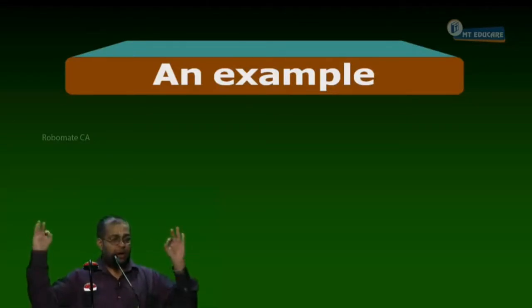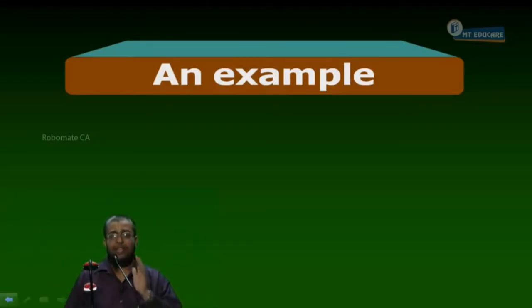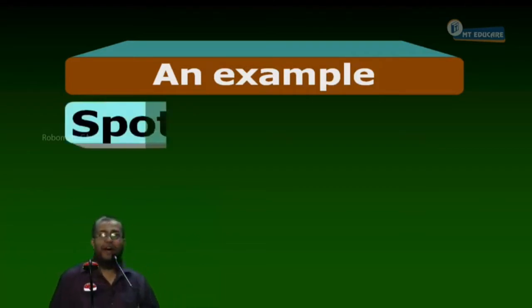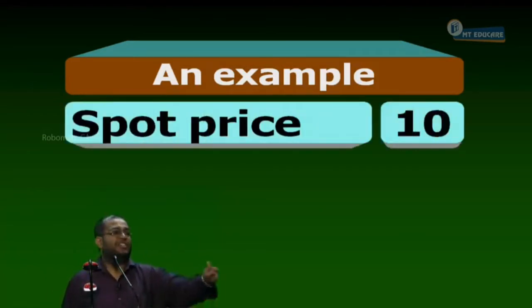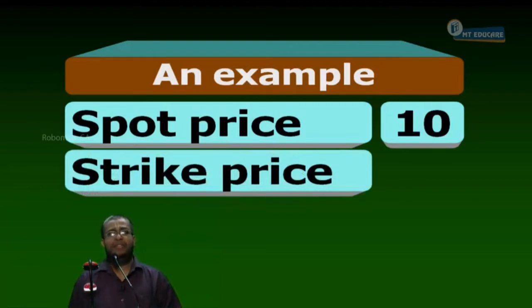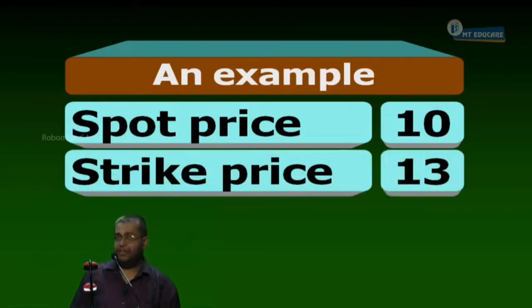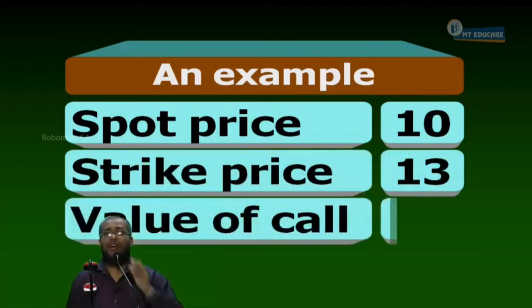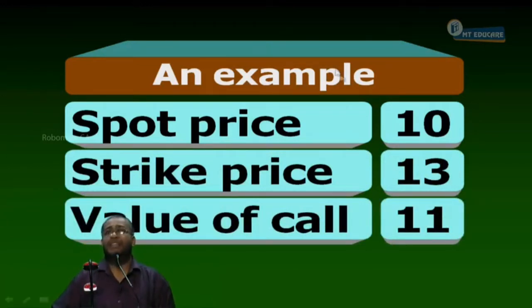Example. So a call value maximum should be how much? It should be the spot price. Take this example. No rocket science. Very crude, simple logic. The spot price of a share is 10 rupees. A share is available today in the share market. How much rupees? 10 rupees. The strike price, same share, in the option market is 13 rupees. And the value of the call is 11 rupees. Tell me, what is 11 rupees? Premium.